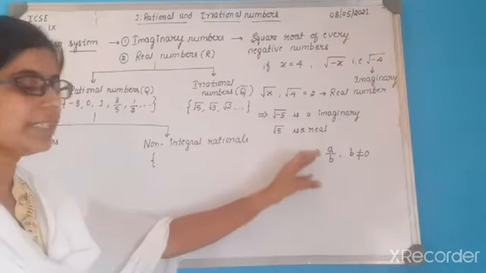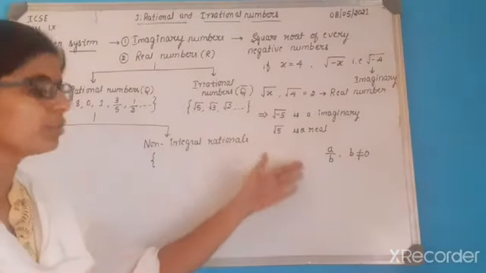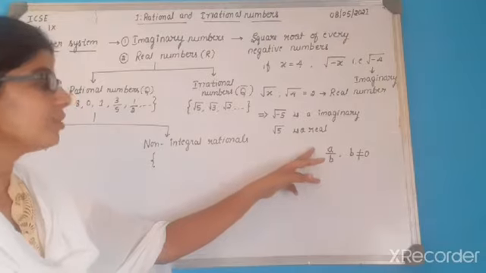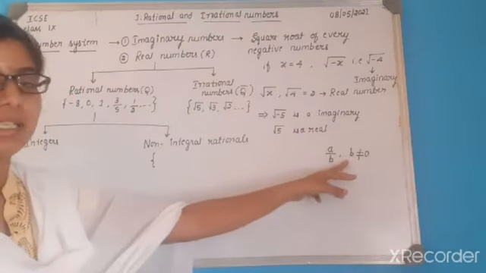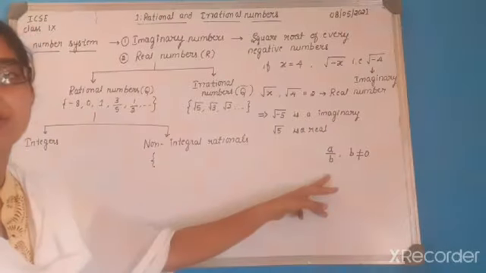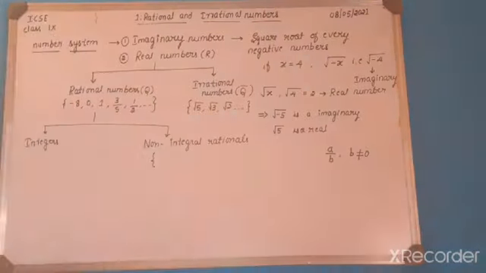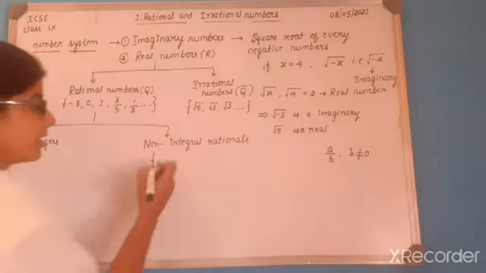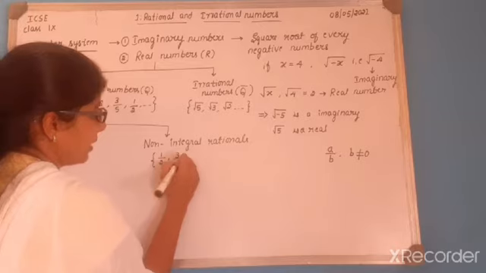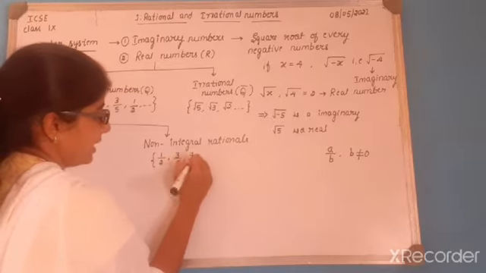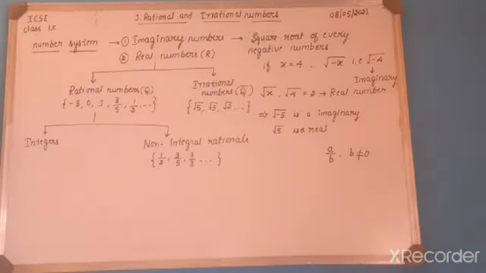So if it is in this form, last class when I explained, I said p by q form; both are the same, you can write anything. So the number which is represented in the form of a by b, where b is not equal to 0 and a and b are integers, those are called non-integral rationals. Examples are 1/2, 3/5, 7/3, etc. So these are the non-integral rationals.